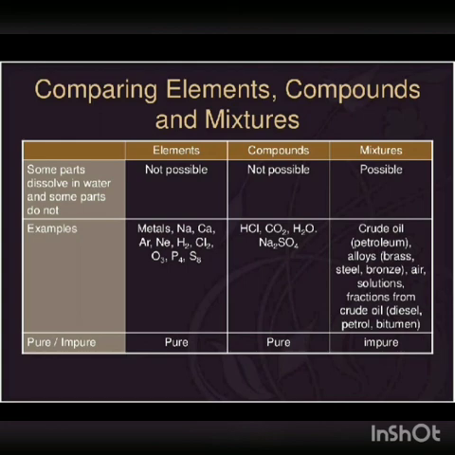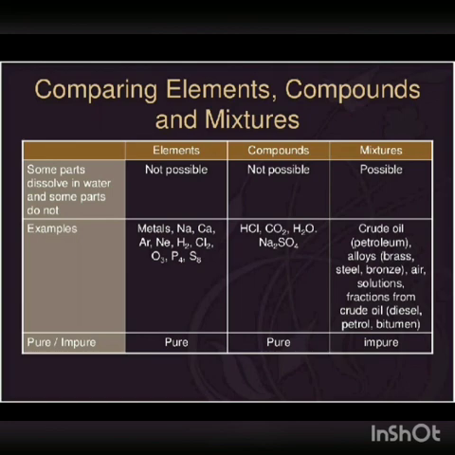If you dissolve an element in water, it will dissolve completely or remain insoluble. The same goes for a compound. Whereas with mixtures, it is possible that some part dissolves and some part remains solid, some part is soluble and some part is insoluble in water.